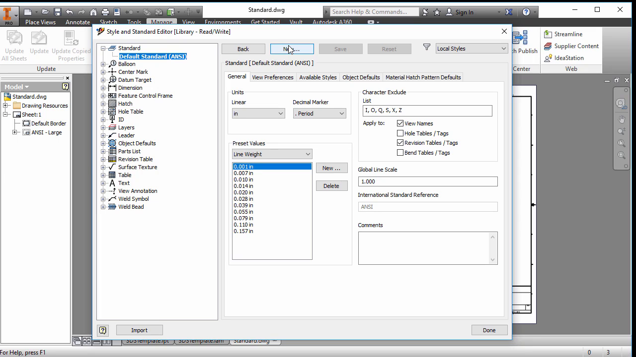So if you have people working for your company, contractors or engineering firms, you may want to copy your standard out to them so they're using the exact same standard you are. Your drawings will all look the same that way.